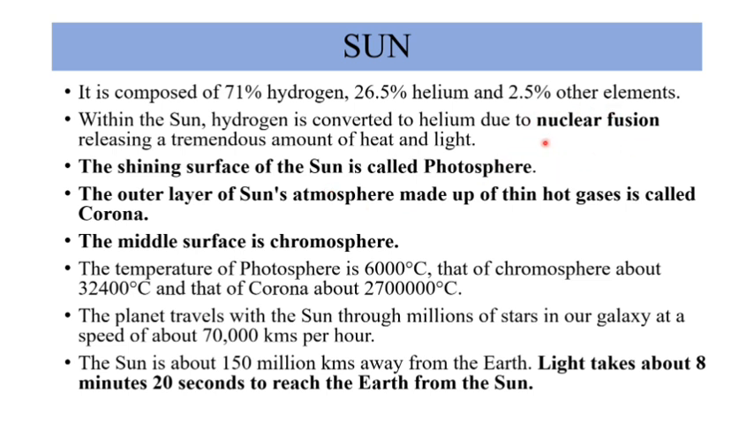If you look at the sun photo, it is very clearly distinguishable that there is always a shining surface which we call the photosphere, and there exists an outer layer which we call the corona, and in between this outer layer and the inner core there exists a middle surface which we call the chromosphere. It is important for all of us to remember all these three layers. And the important point is light takes about 8 minutes 20 seconds to reach the earth from the sun.